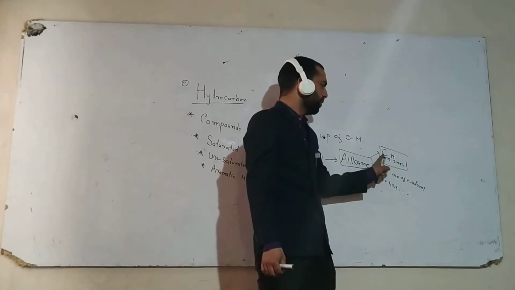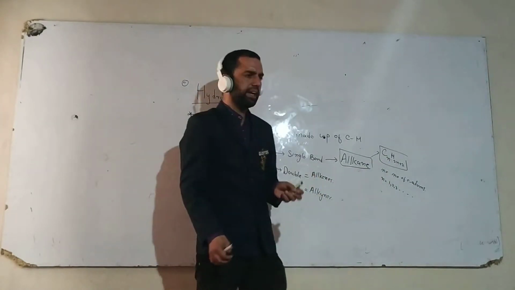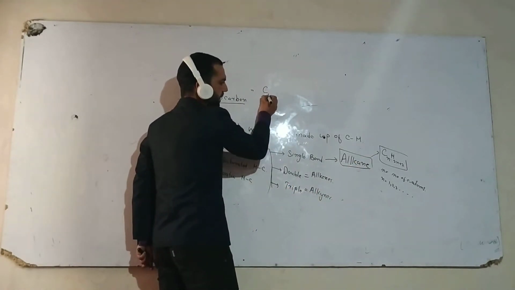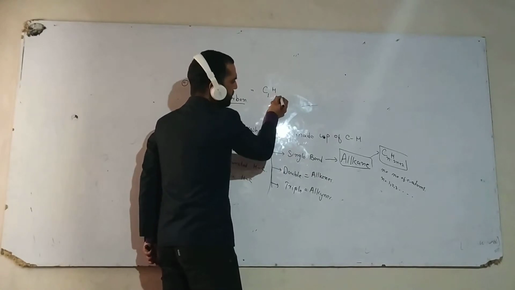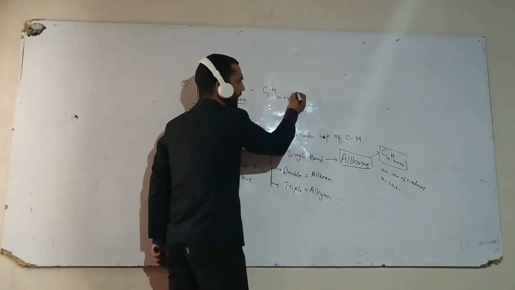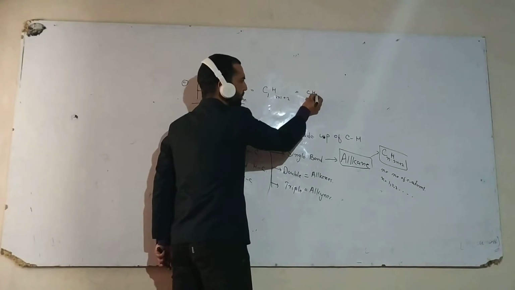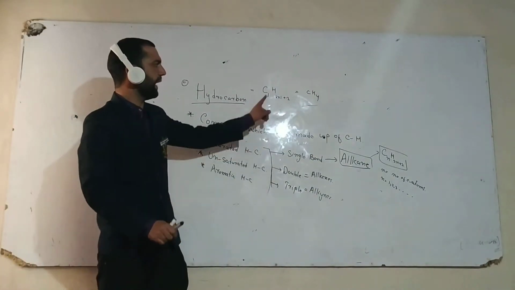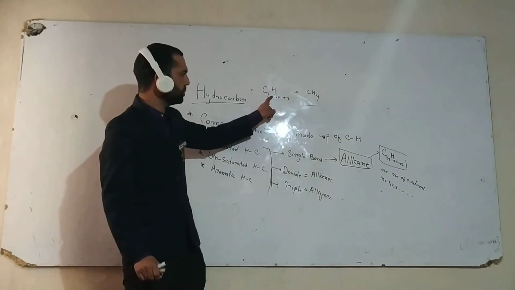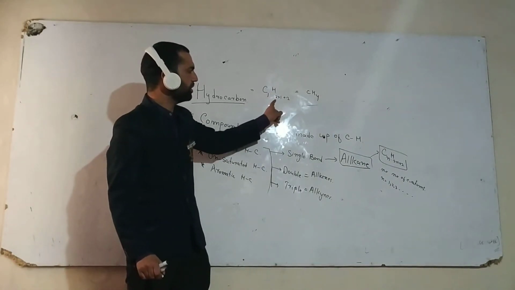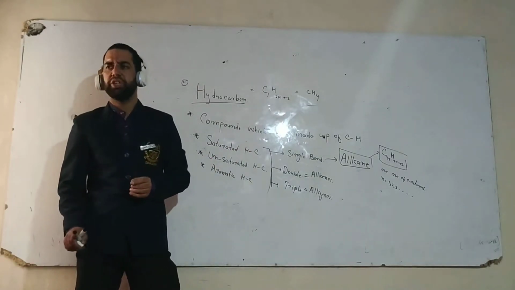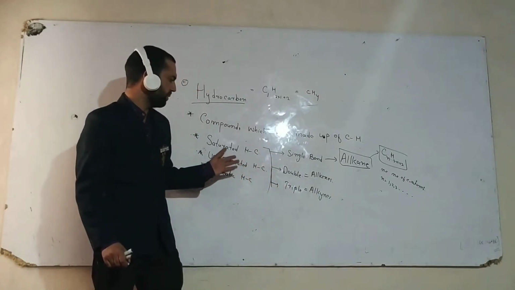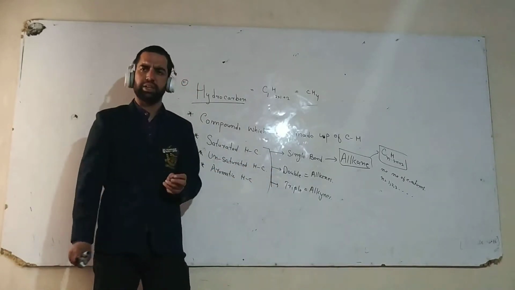Now, if the value of n is 1, the formula becomes C1H(2 into 1 plus 2), which equals CH4. This CH4 is simply called methane. If the value of n is 2, the formula becomes C2H(2 into 2 plus 2), that is C2H6. C2H6 is ethane. So these are the simple classification of saturated hydrocarbons and unsaturated hydrocarbons.